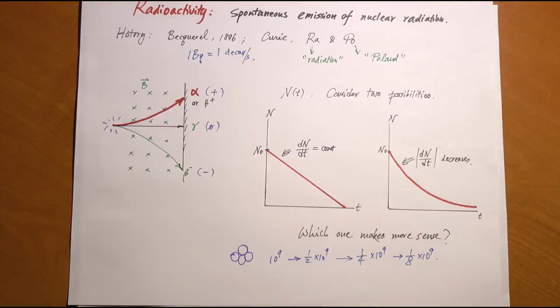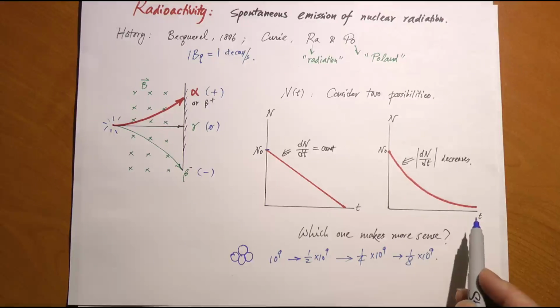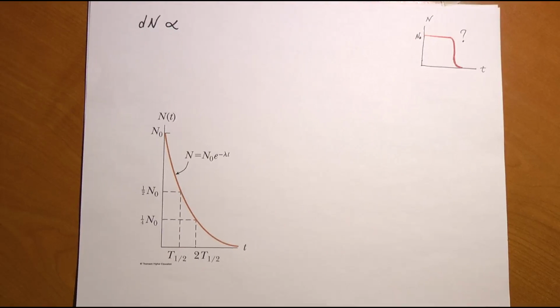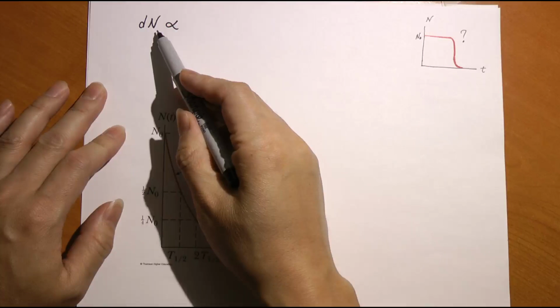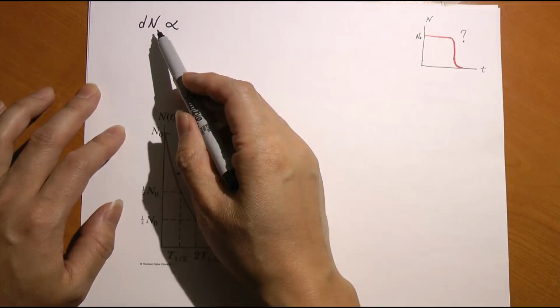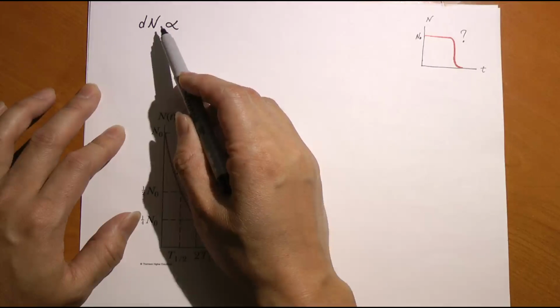See that? Now, what is the exact mathematical expression for this curve? Turns out it's rather simple. Let's consider a time dt. During that time, this many nuclides went through a decay process. In fact, dN is the change in the number of remaining radioactive nuclides. So dN is a negative number.